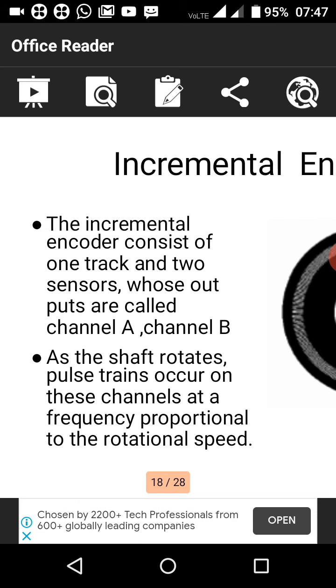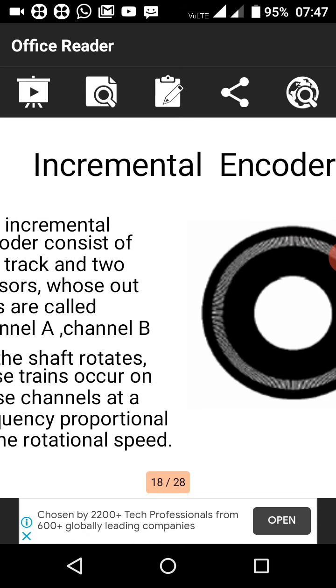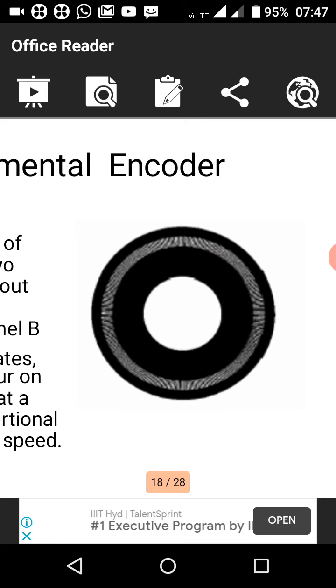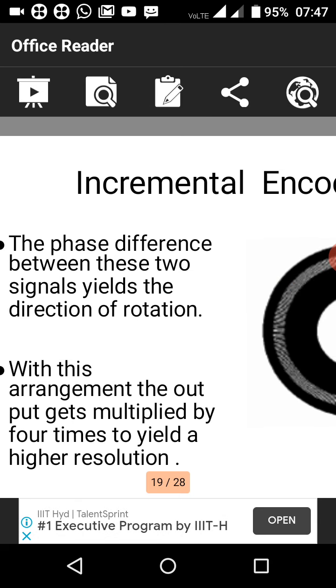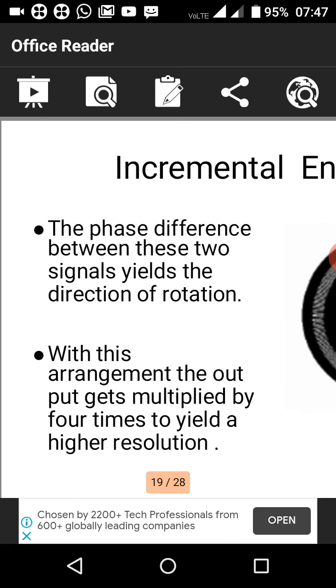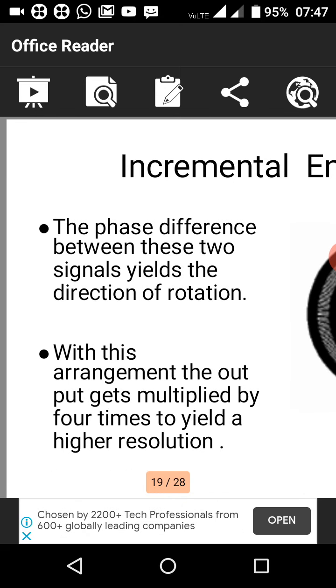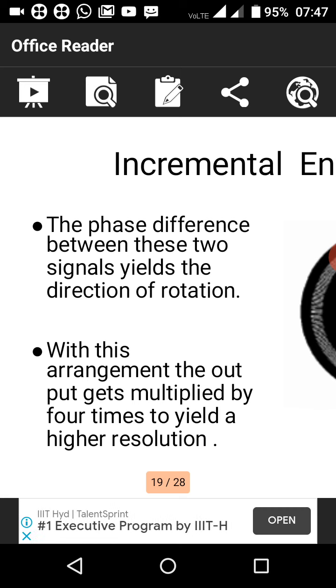As the shaft rotates, pulse trains occur on these channels at a frequency proportional to the rotary speed. These channels, see here, these round surfaces are the different channels which generate the signals. The phase difference between these two signals gives the direction of rotation and position, so with the different arrangement the signals are generated at regular intervals.